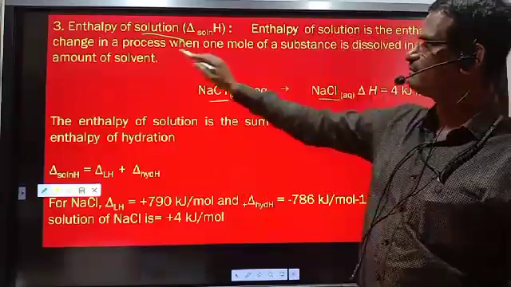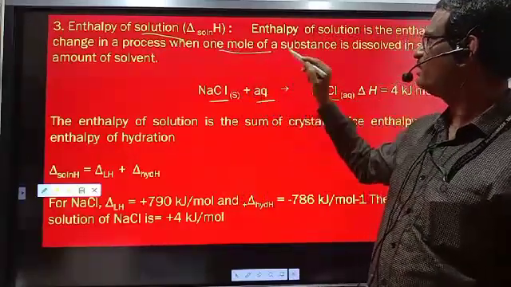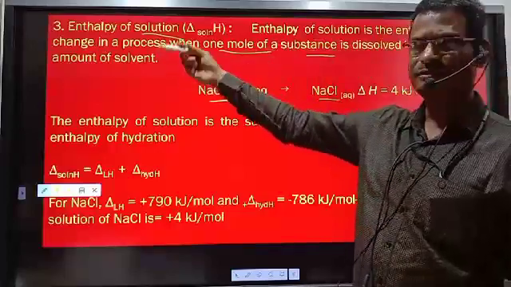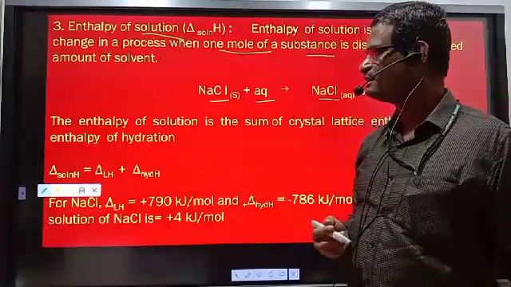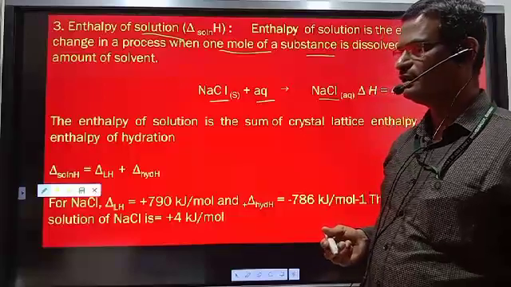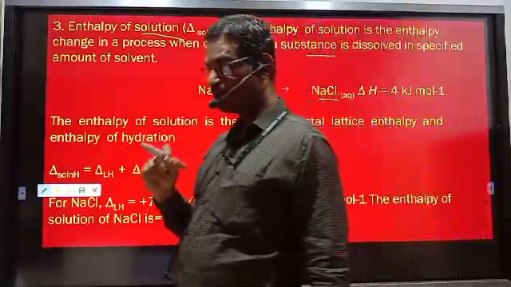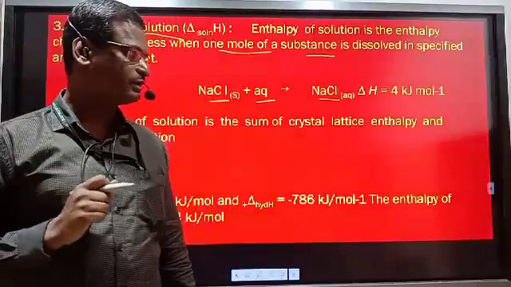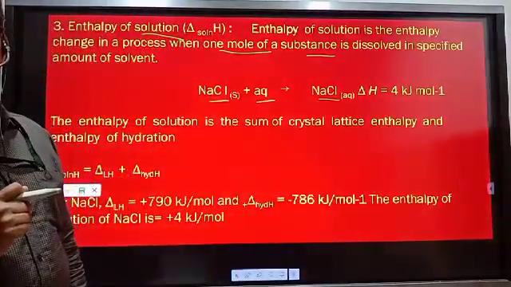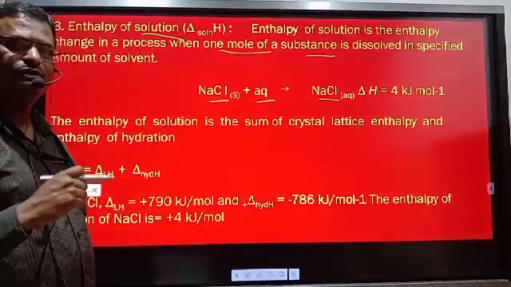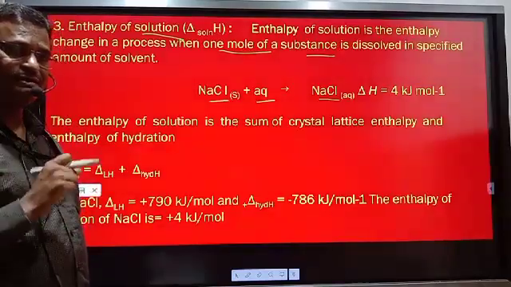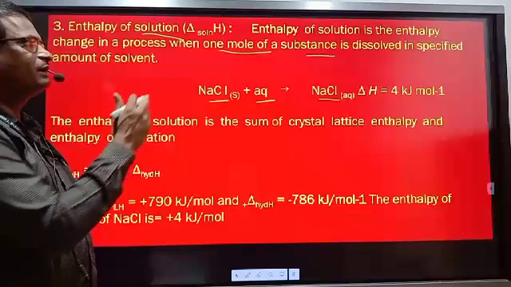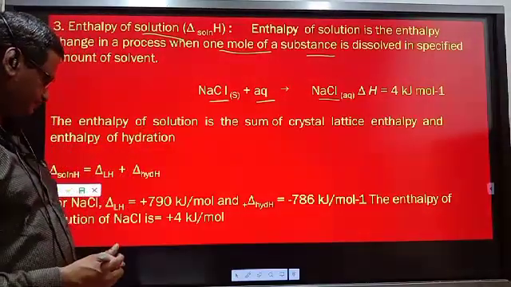Enthalpy of solution is nothing but the enthalpy change in a process whenever 1 mole of substance is dissolved in a specific amount of solvent to get the solution of particular concentration. Whenever 1 mole of solute is dissolved in a certain quantity of the solvent, it gives a solution of certain known concentration, and that enthalpy change is known as enthalpy of solution.